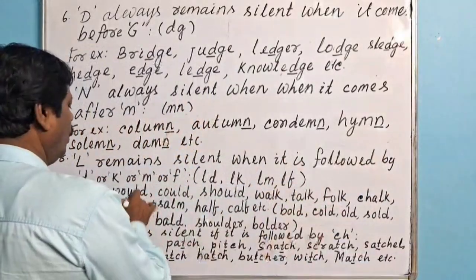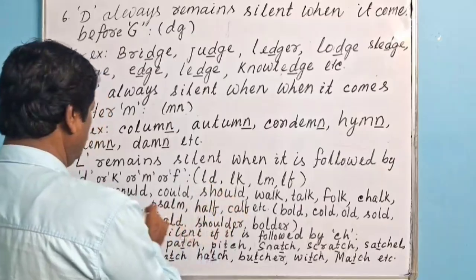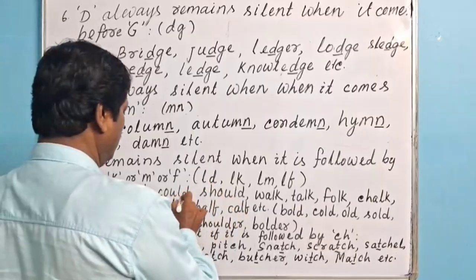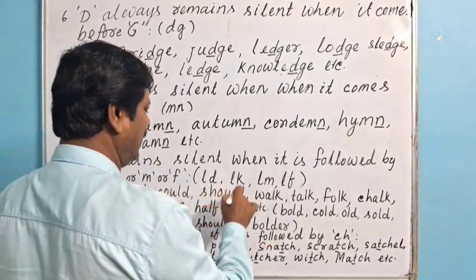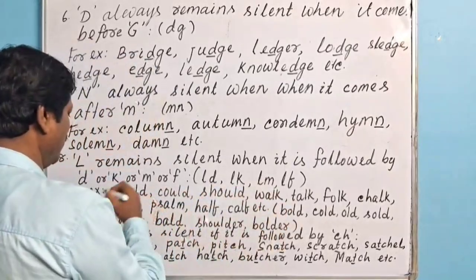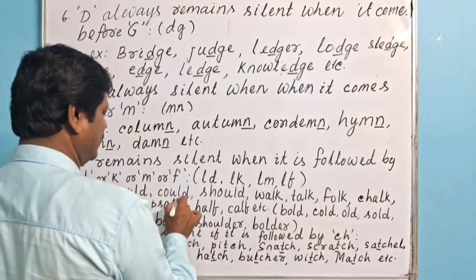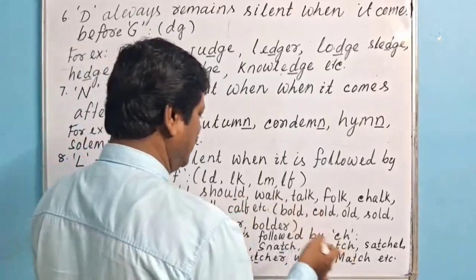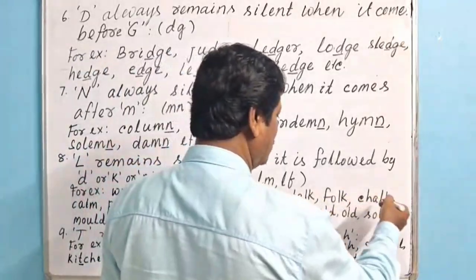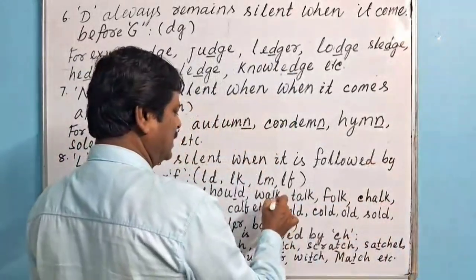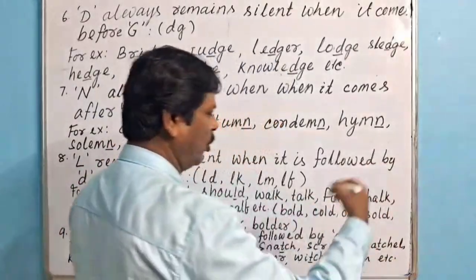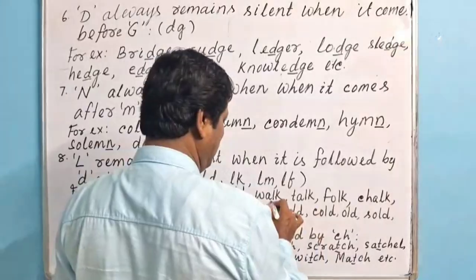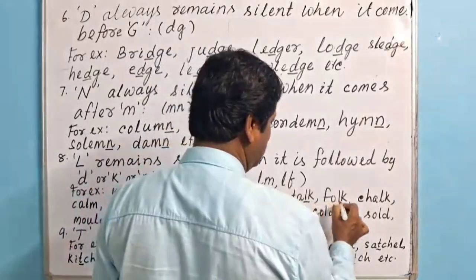For example, would, could, should: L is followed by D, so here L remains silent. Similarly, walk, talk, chalk. Here L is followed by K in all the cases. So L is silent here in these words.